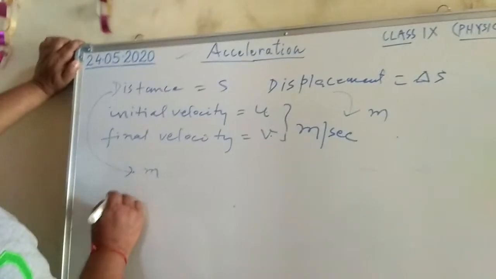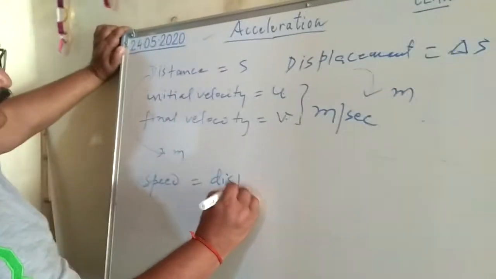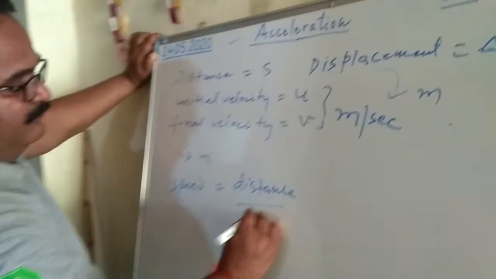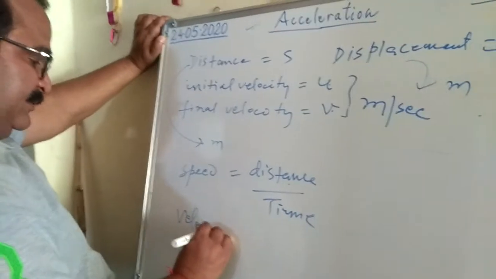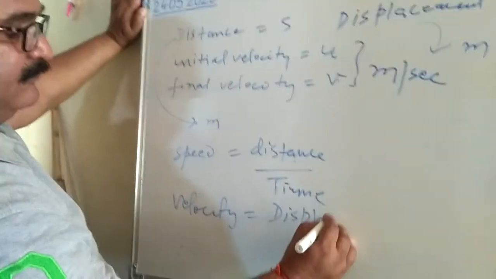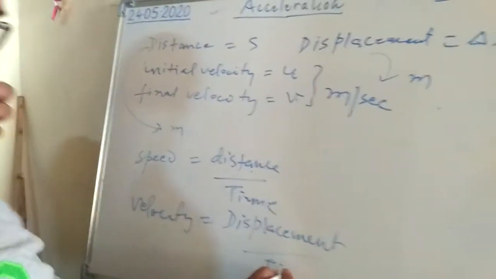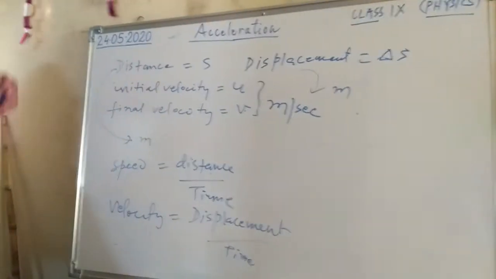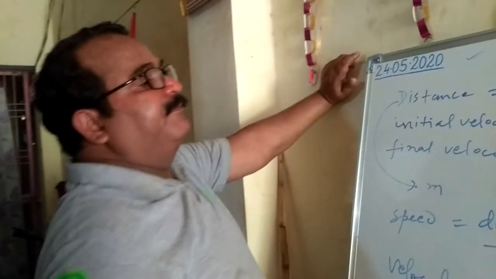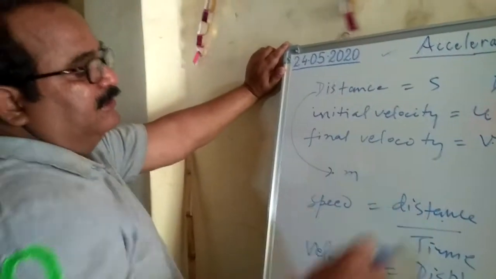Also, we know that speed is equal to distance by time. Likewise, velocity is equal to displacement by time. So these all we have already learned, but today we will give one recapitulation about these things. So all of you know these things.